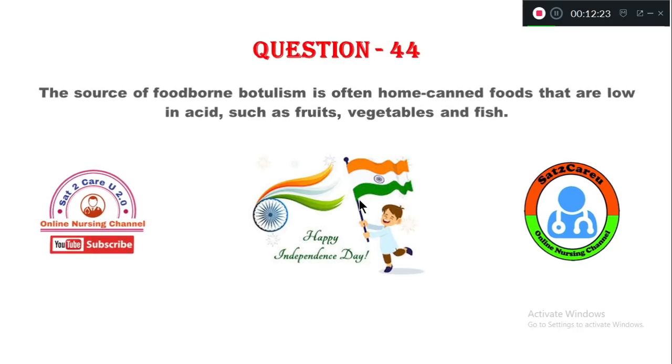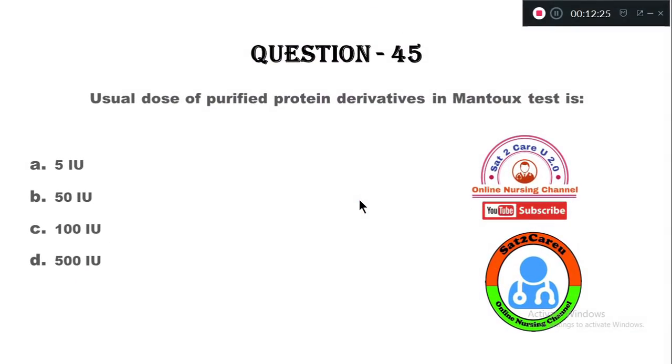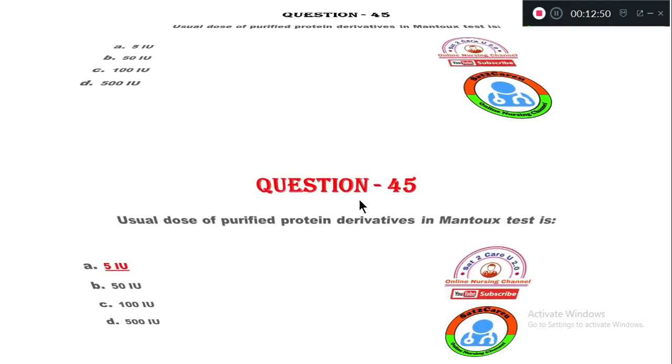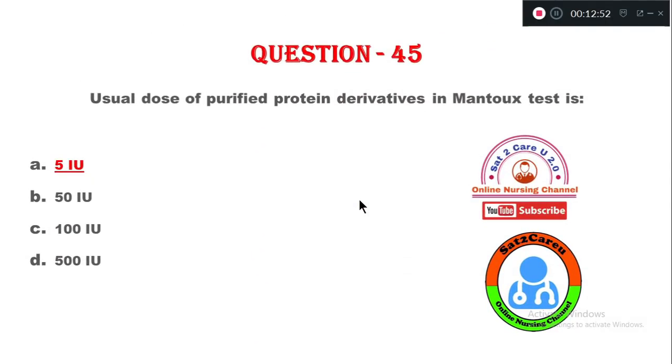Question number 45. Usual dose of purified protein derivative in Mantoux test is option A, 5 international unit, B, 50 international unit, C, 100 international unit, option D, 500 international unit. So the dose of purified protein derivative in Mantoux test is option A, 5 international unit.